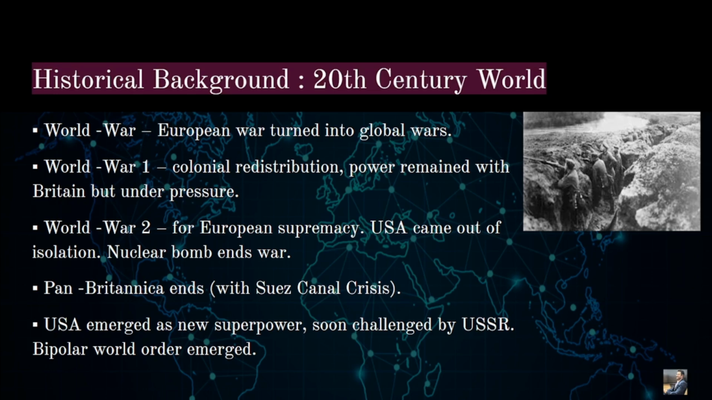Then came World War Two, again for European supremacy. There were two powers. We might all know about the Axis power and the Allied power. The US, Britain, France, Russia, and others were the allies, the NATO that we know in today's time. That way, they were formerly the allies.